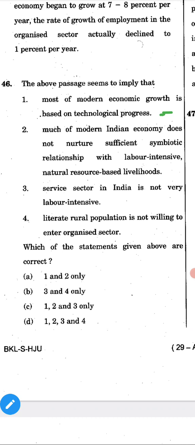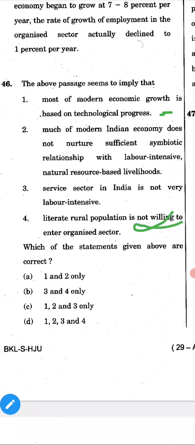Third, the service sector in India is not very labor intensive. Of course, the service sector is not very labor intensive, right? Literate rural population is not willing to enter the organized sector. No, if you are literate rural people, can't you come for working in the organized sector? No, right?